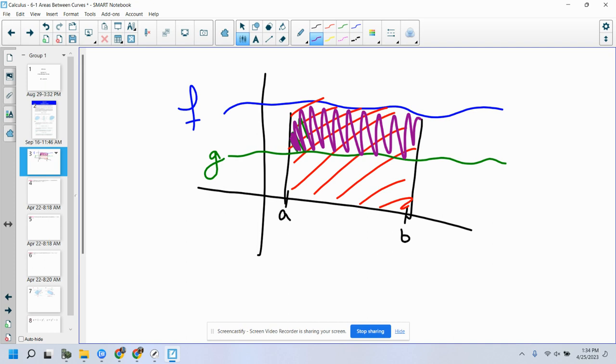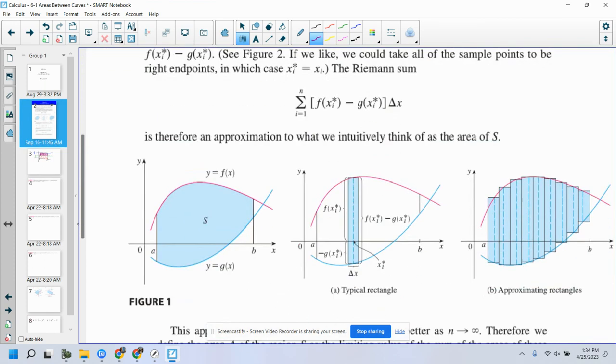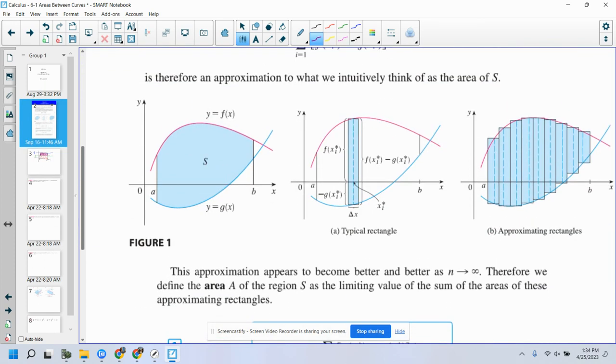Now, you can do that separately. You could take the integral of f, the integral of g, and subtract them, or you could take the integral of the total f of x minus g of x, if the functions are really easy to put together, okay? So take a look at these diagrams here. You might be thinking to yourself, wait a sec. Isn't this a negative area?